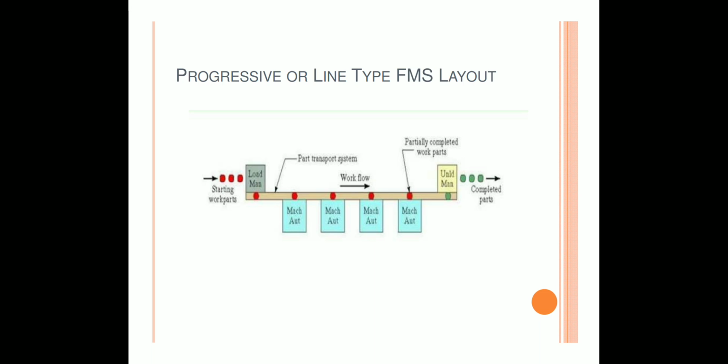It is most appropriate for a system in which the parts progress from one workstation to the next in a well-defined sequence with no backflow. The operation of this type of system is very similar to transfer type, and work always flows in a unidirectional path. This is known as progressive or line type FMS layout.